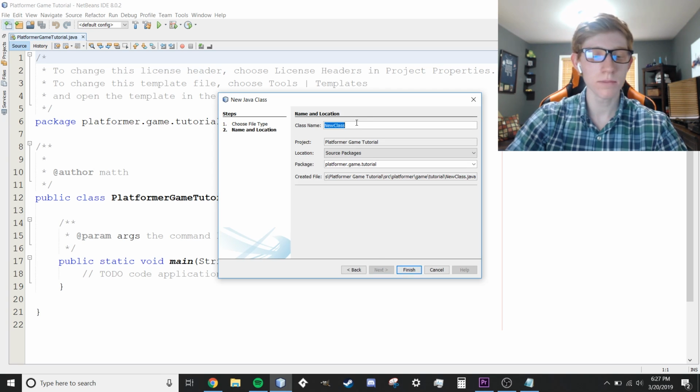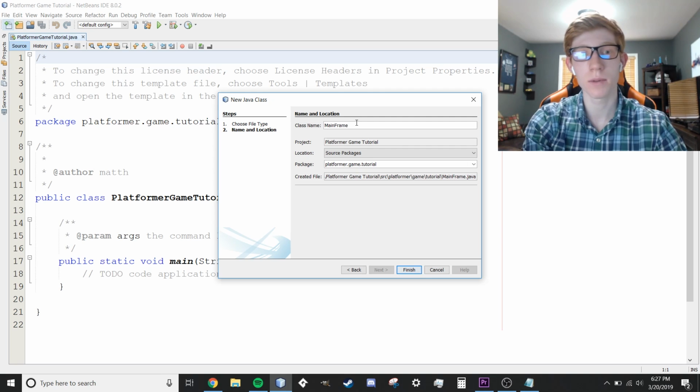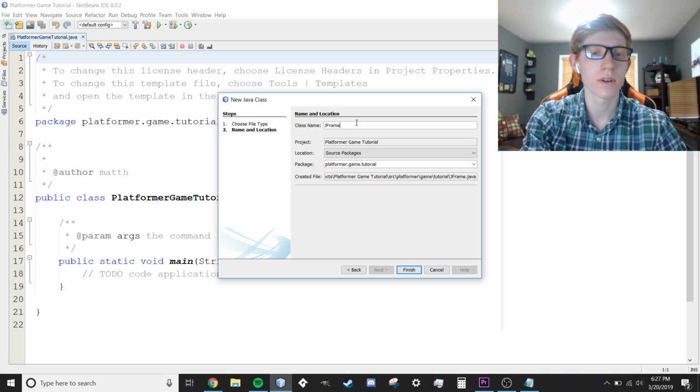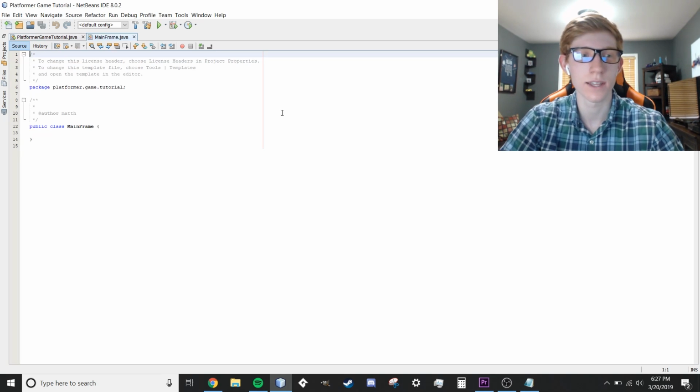We're going to call it mainFrame, because this is going to be the only frame that we're using, the JFrame that we use for our program here. We don't want to call it JFrame because that just causes a lot of confusion with the built-in JFrame. I don't even know if it would even let us call it JFrame. It will, but that's going to cause some confusion. So you want to call it something that's not JFrame, but as long as it's not JFrame, it doesn't really matter what it's called as long as it's not super confusing or anything like that.